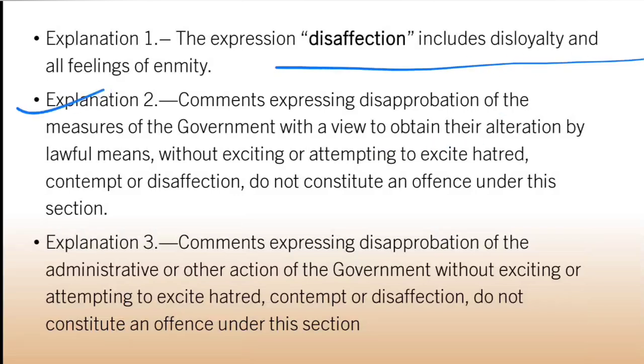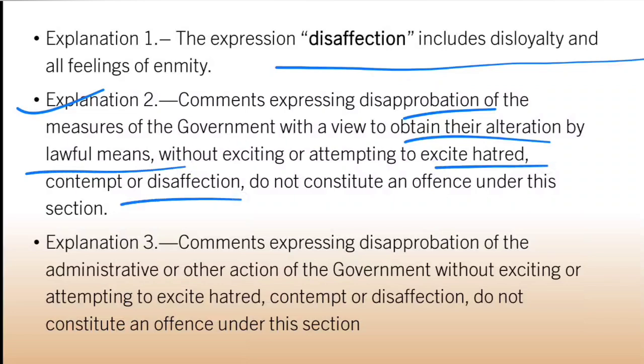Explanation 2 provides that comments expressing disapprobation of the measures of the government, with a view to obtain their alteration by lawful means, without exciting or attempting to excite hatred, contempt, or disaffection, do not constitute an offense under this section.